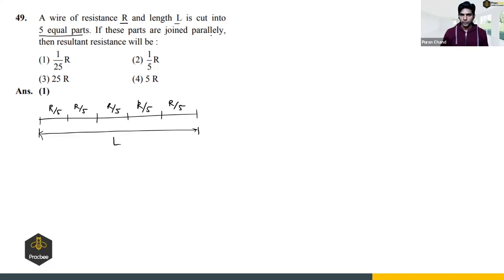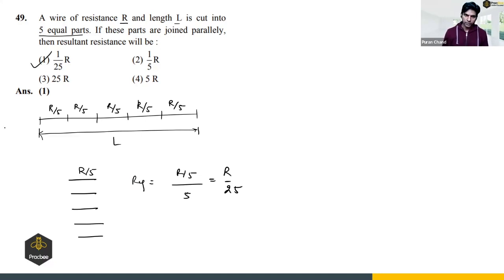If these parts are joined in parallel, so now we have joined these 5 identical wires in parallel. Each will have resistance R by 5. So their equivalent resistance will be R by 5 divided by 5, so that will be R by 25. So option 1 is the right answer. Again, a very basic question.